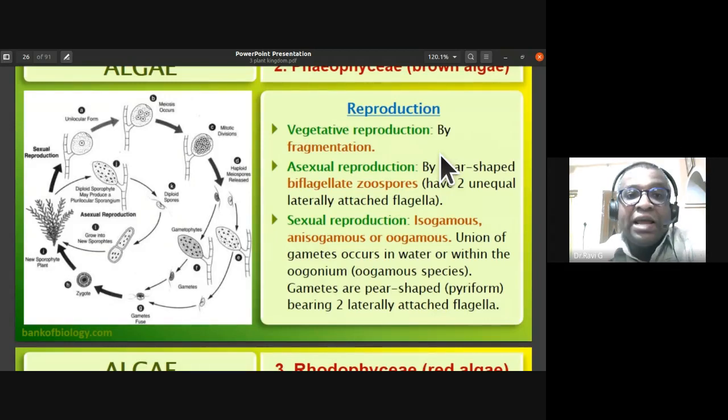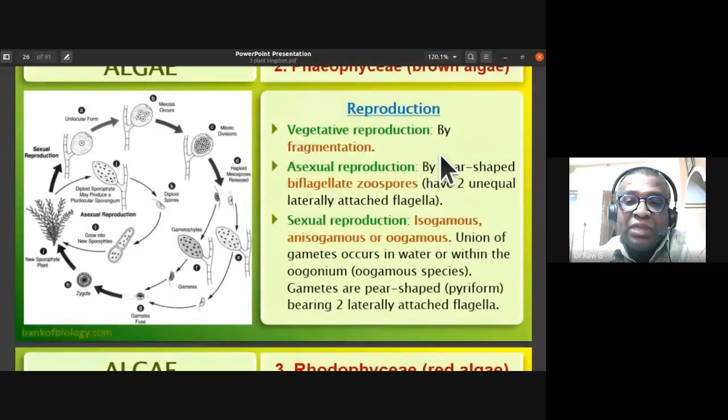They have two unequal flagella which are laterally attached. In case of the chlorophyceae, they were attached on the apical part, but here two unequal flagella are laterally attached in case of Phaeophyceae. The sexual reproduction is by isogamous, anisogamous, or oogamous type. The union of gametes occurs in water or within the oogonium.